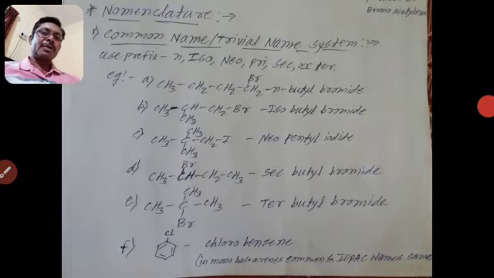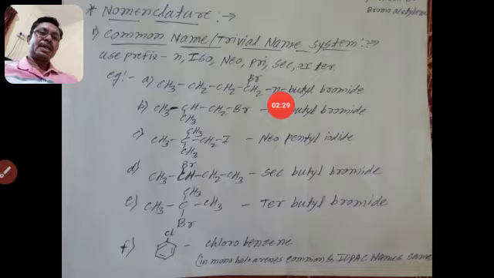There is a 4 carbon atom chain, so it is named butyl, and the halogen atom is named as halide: bromine gives bromide, chlorine gives chloride, iodine gives iodide.